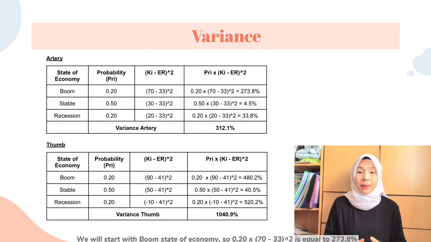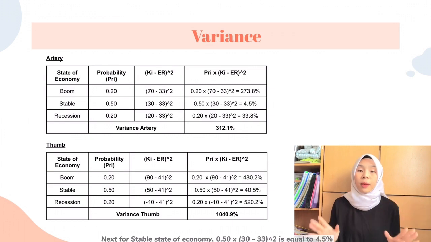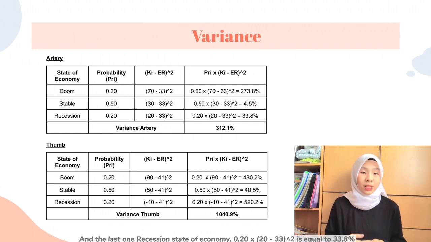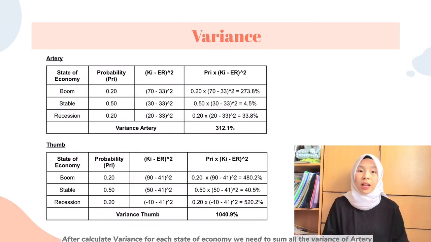multiplied with bracket 70 minus 33 with the power of 2 is equal to 273.8%. Next, for the stable state of economy, 0.50 multiplied with bracket 30 minus 33 bracket with the power of 2 is equal to 4.5%. And the last one is recession state of economy. 0.20 multiplied with 20 minus 33 bracket with the power of 2 is equal to 33.8%.